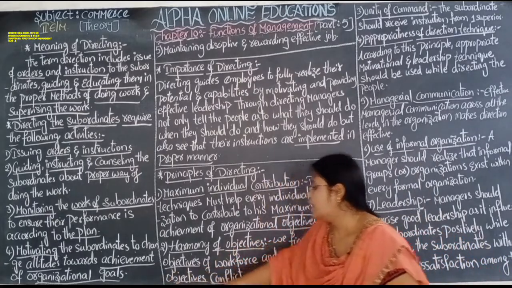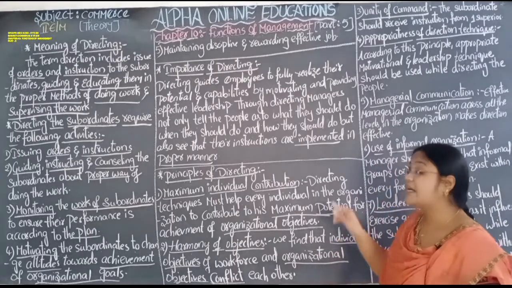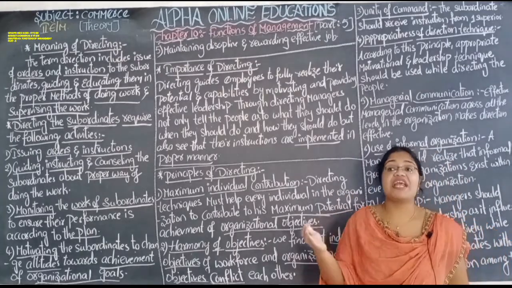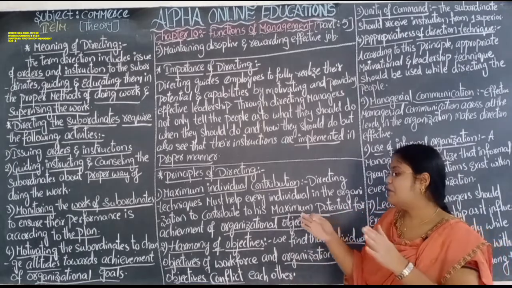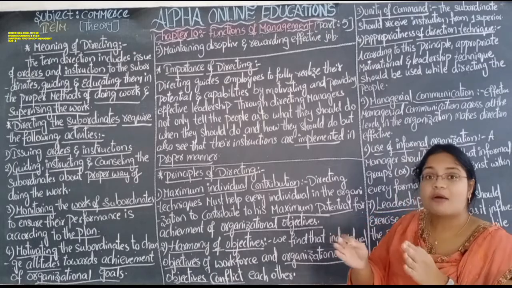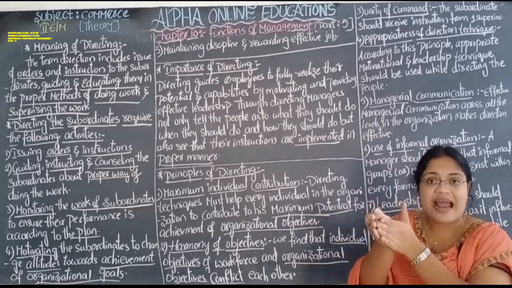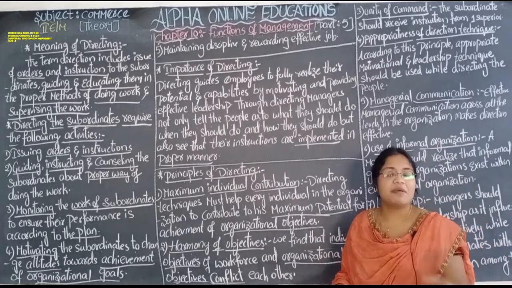Yes, individual objectives are different from the organizational objectives. There is a variation between these two, between the organizational objectives and the individual objectives. So when these two objectives interact, at that time there is a conflict. Just how it will be like